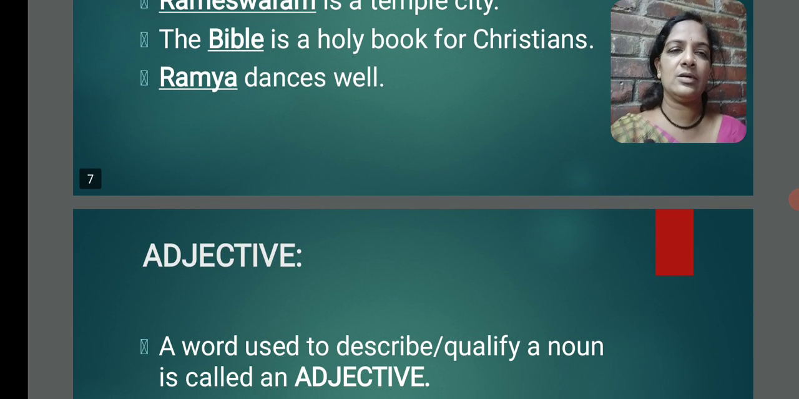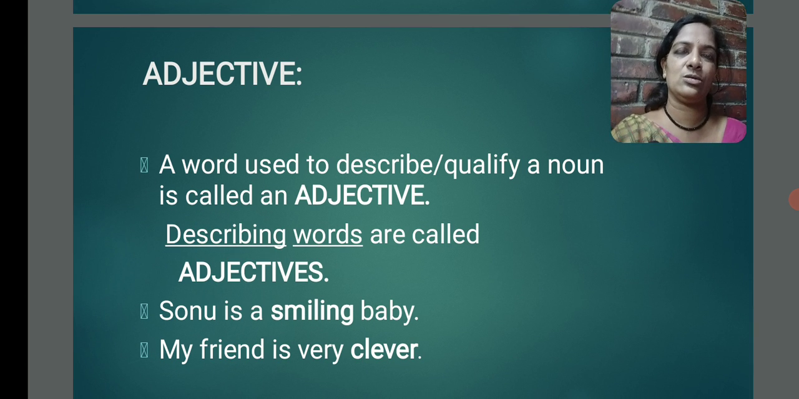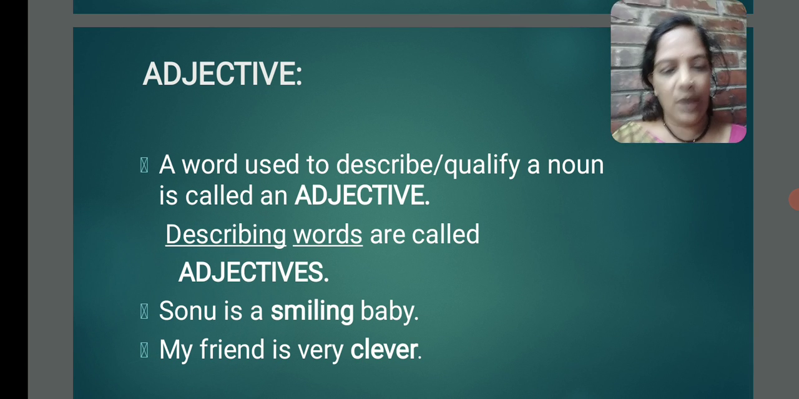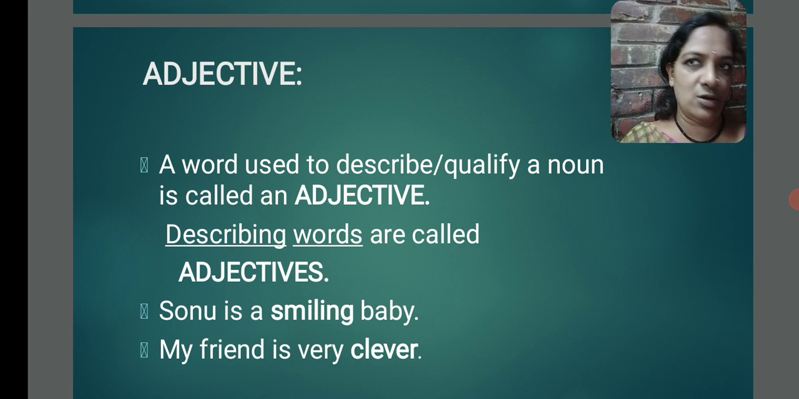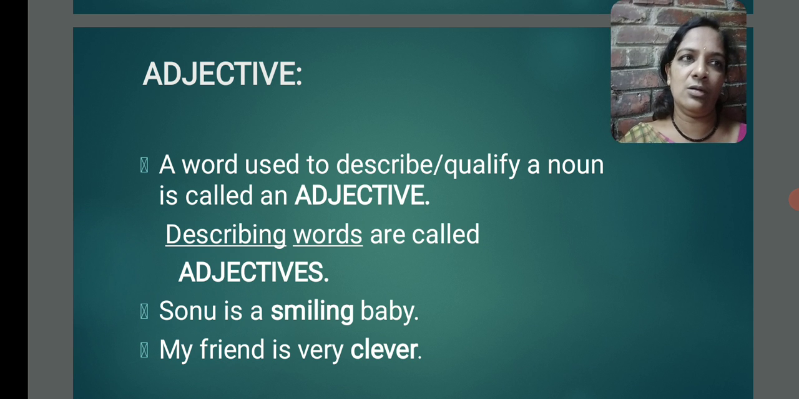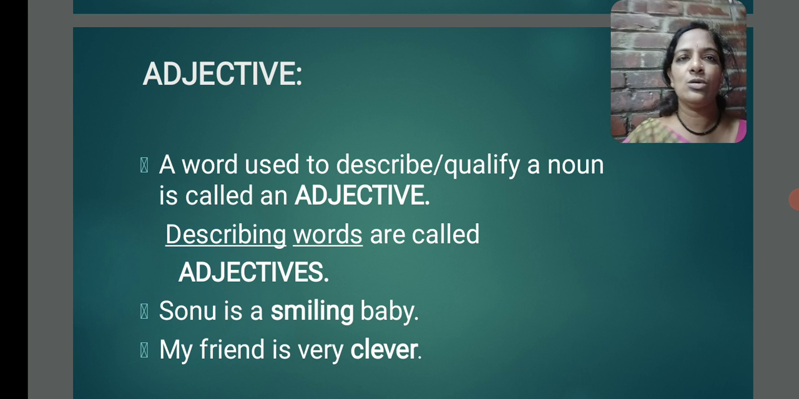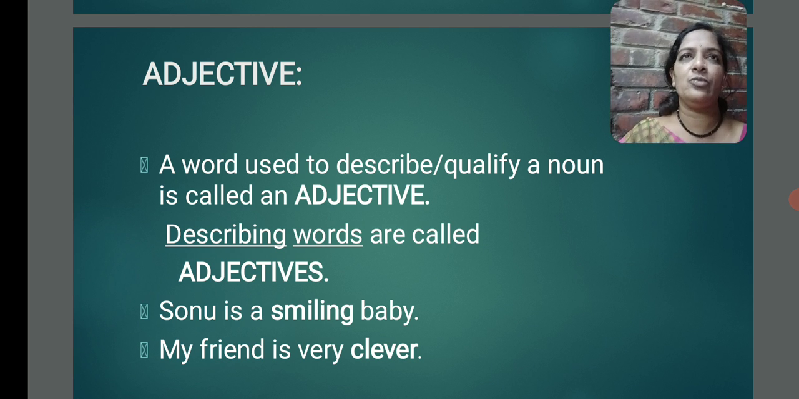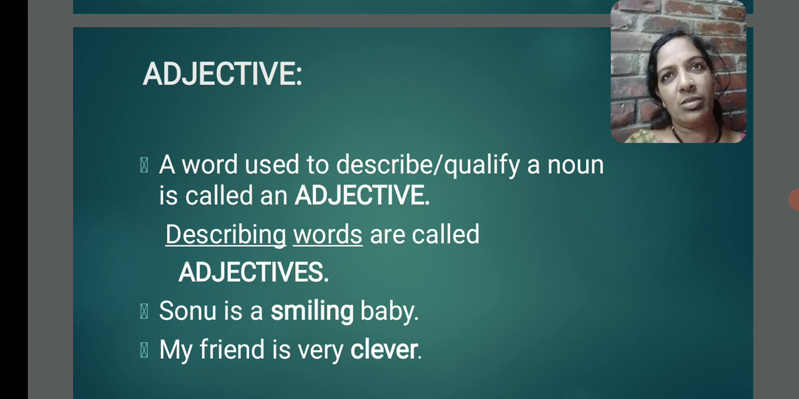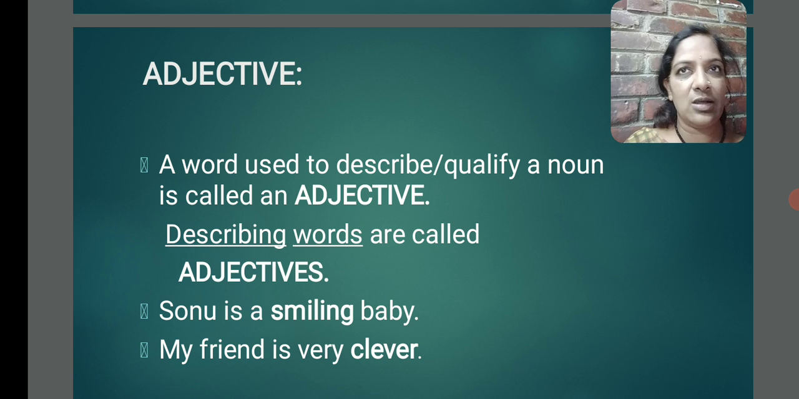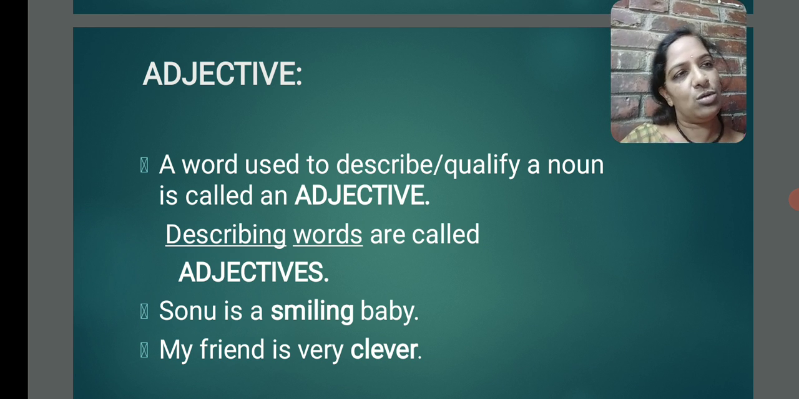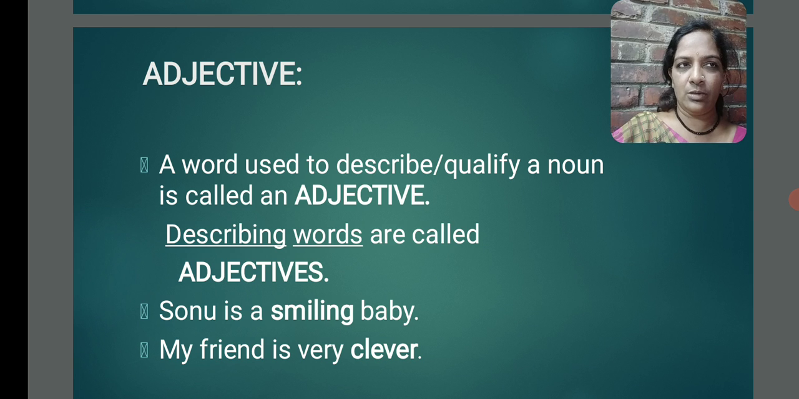Next one is adjective. What is an adjective? Generally, after going home, your mother asks you, how is the school? How is today? Like that. Just to answer her, you use some words. Today is awesome. So, what is this awesome word here? You want to describe that day, how it is. So, you are using a word to describe the day.